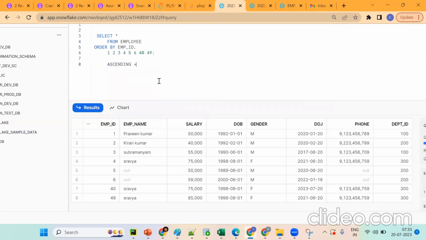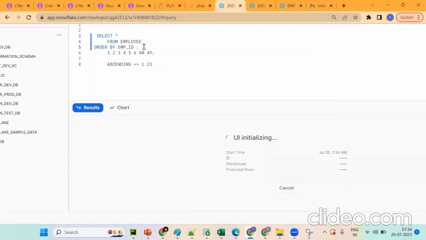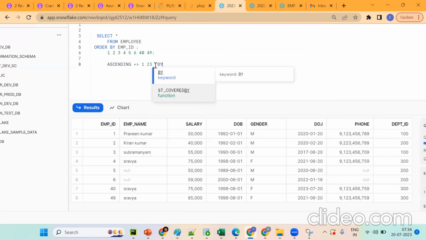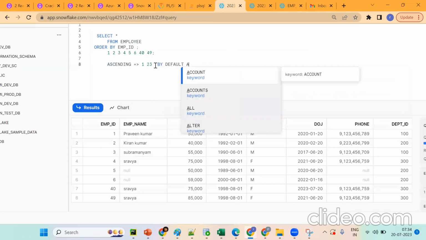Ascending. Okay, so these are basics. We'll work mostly on SQL select statements only, because in real time all the data will be there and we need to analyze it. How can you analyze? By using select. Order by ASC. ASC is nothing but an ascending sort: 1, 2, 3, 4, 5, 6, 40. Now if I go back here and don't mention it, by default what sort? It's an ascending sort. This is important. When you don't mention it, it's an ascending sort.